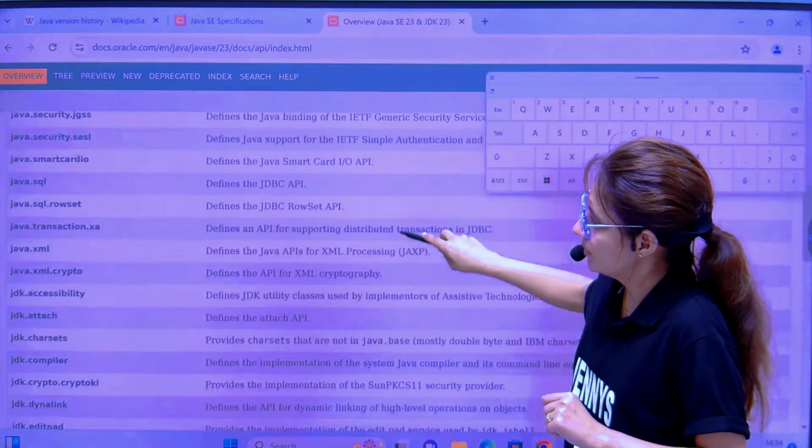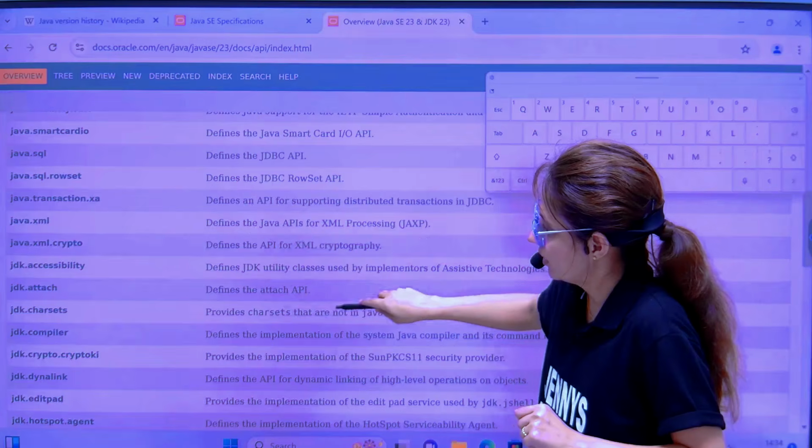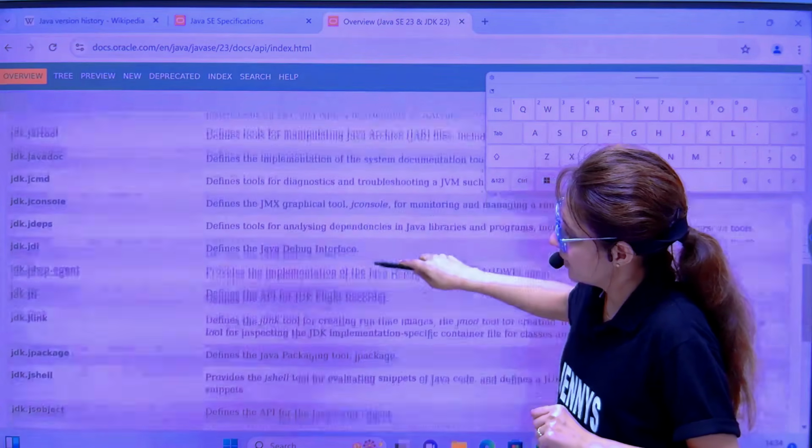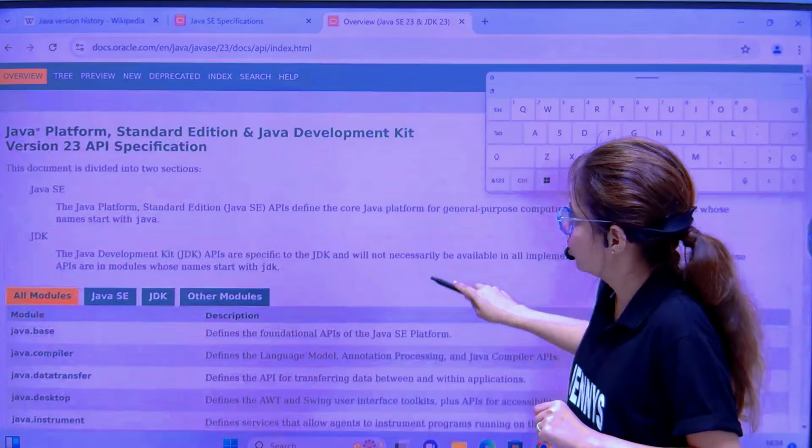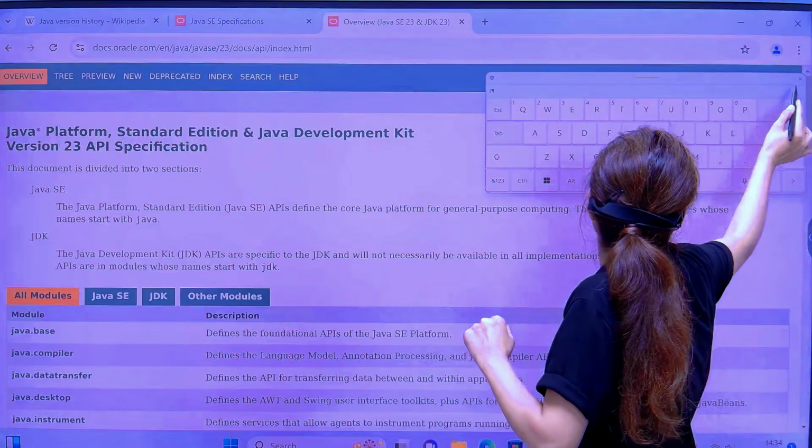You will be using some APIs as well, like java.sql, and there are many APIs. So we'll be using these things also, many classes, libraries, and all. So this is how you can check if you want to.